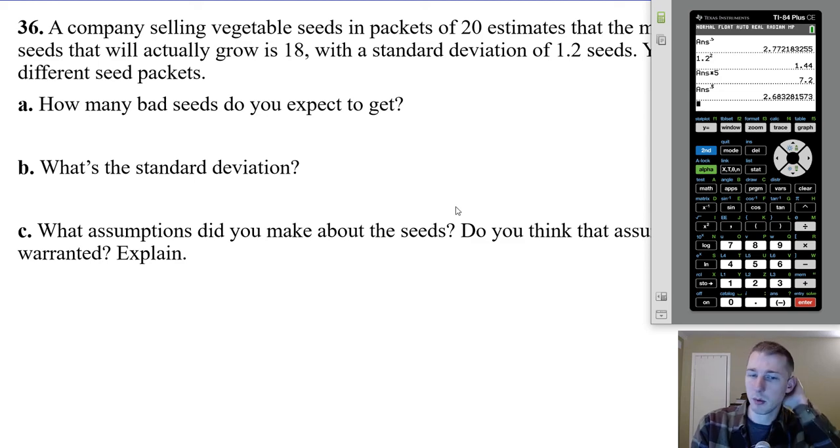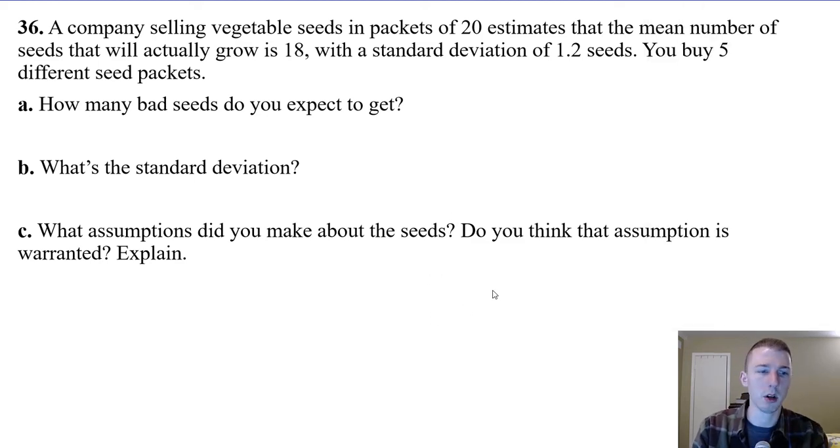What assumptions did we make about the seeds? We were assuming that each seed was an independent event, and so if you have more bad seeds than expected in one, you're not more likely to have it from the other. Is that assumption warranted? It depends on where they got the information about the seeds. It's the seeds you have, whether or not they grow. So I don't know. You could have a bad year if that was the information we had from last year. Maybe this year the seeds are different.